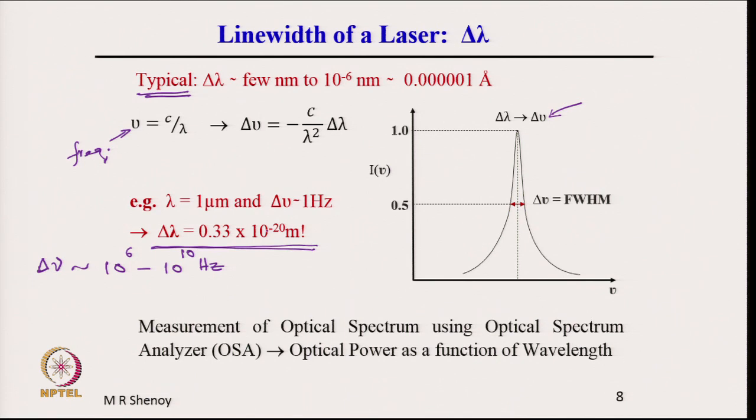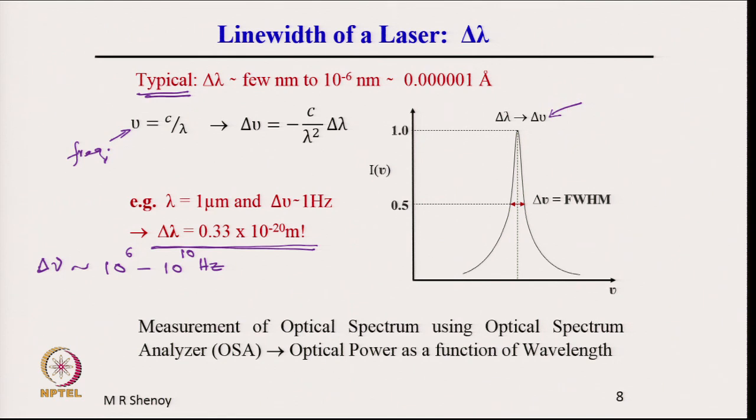This number is extremely small, 10 to the power minus 20 meters. We know that the nuclear dimensions are 10 to the power minus 15 meters, 1 Fermi, and this is 10 to the power minus 20 meter. So, what kind of monochromaticity are we talking of? The monochromaticity of normal lasers is from a few nanometer to 10 to the power of -5, -6 nanometer,